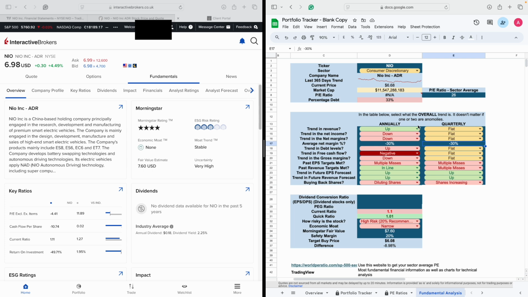Yes, you might not make as much money as NIO if it was to become big in the future. However, you're also protecting your downside. You're protecting yourself from making a big loss in case NIO don't hit their targets and they continue going down. So NIO is one of those companies overall. You can see the majority of the things in this template is red. To me, that means just trade this with caution. Be very careful when trading NIO.